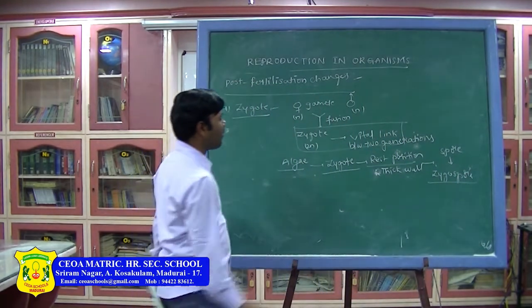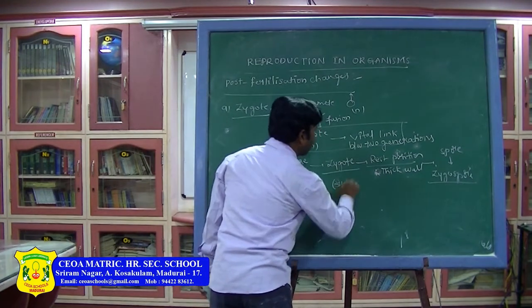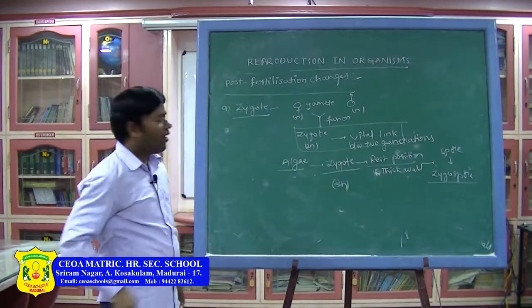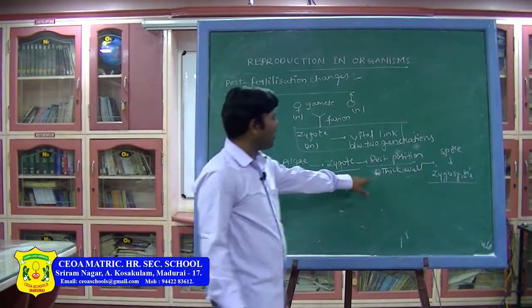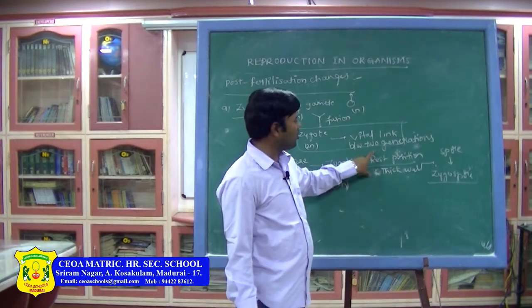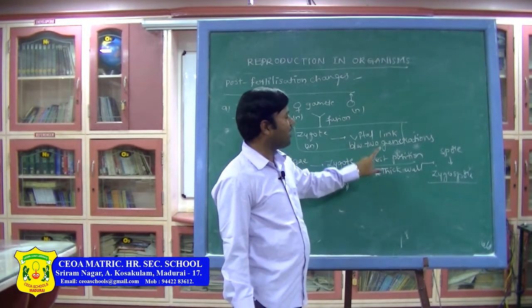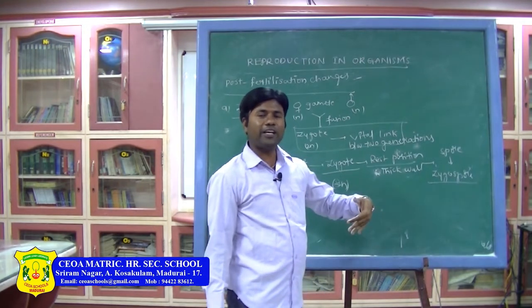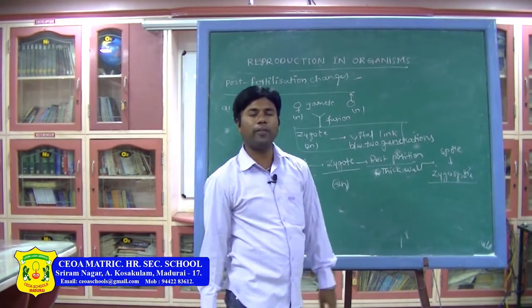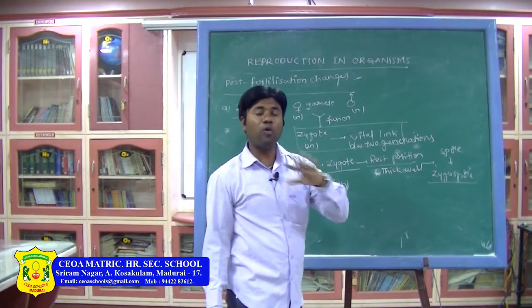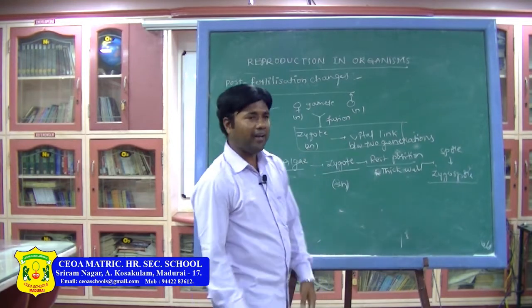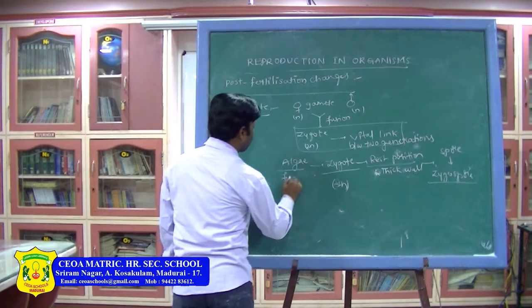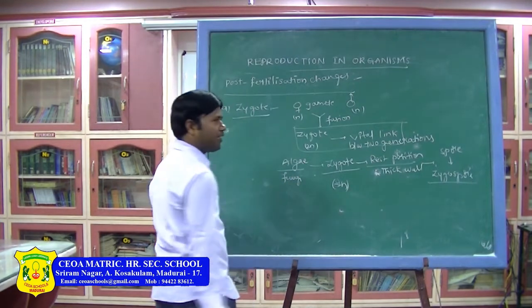Here the zygote is in 2n condition. It forms a thick cell wall-like structure and undergoes a rest position. Then meiosis takes place. After that, spores will be formed. So diploid to haploid. In most algae and fungi, a haplontic life cycle takes place.